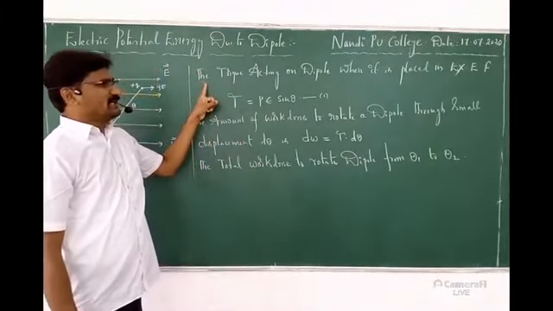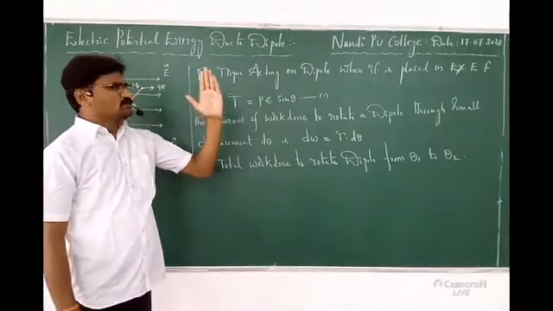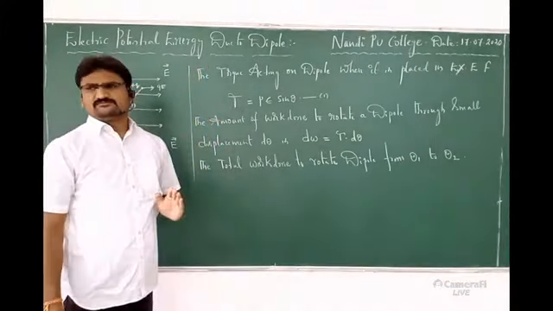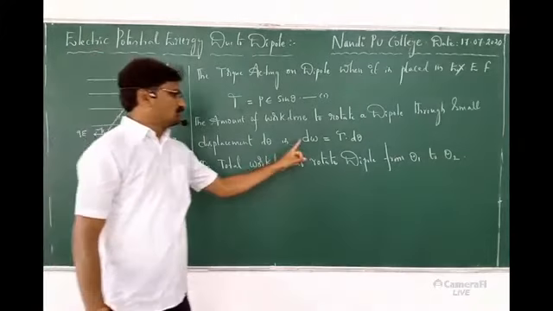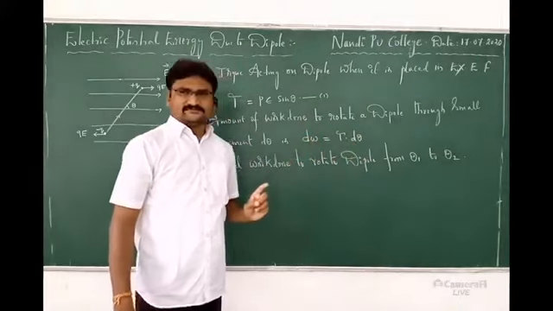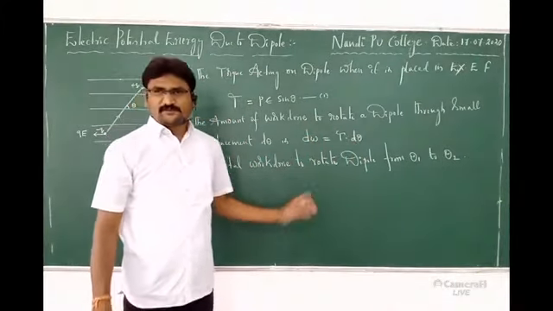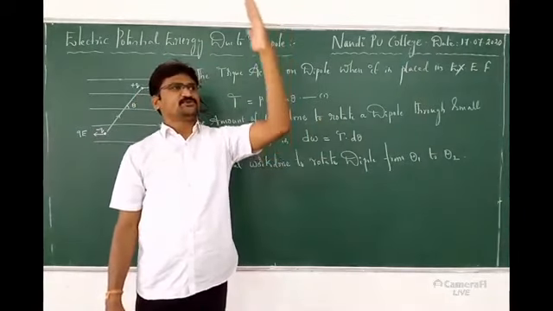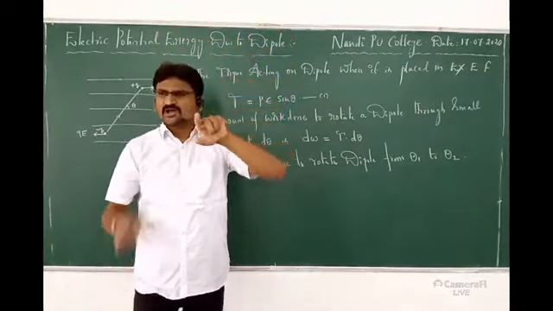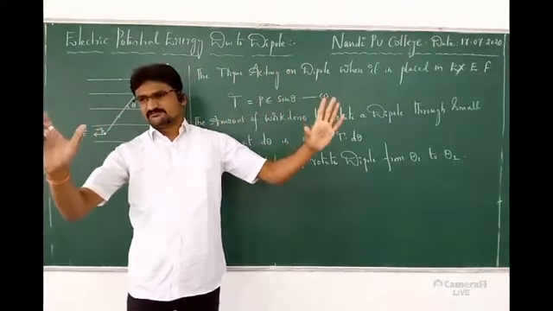The torque acting on the dipole, standard formula. Next, for a dipole to rotate a small angular displacement, I have taken dW is equal to tau into d theta. Now I am going for total work done. For what purpose? Initially 90 degrees to the desired angle. So I did not mention angles. Theta 1 to theta 2, whatever it may be.